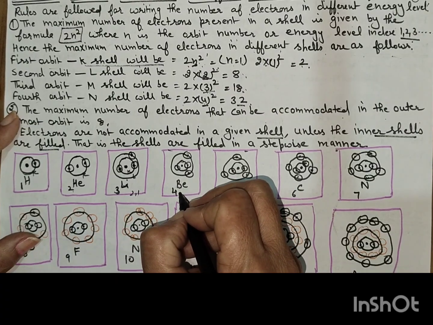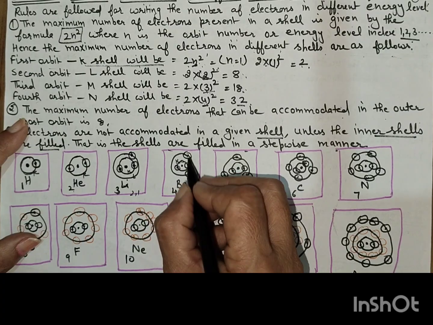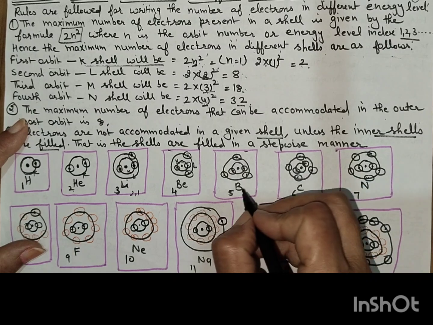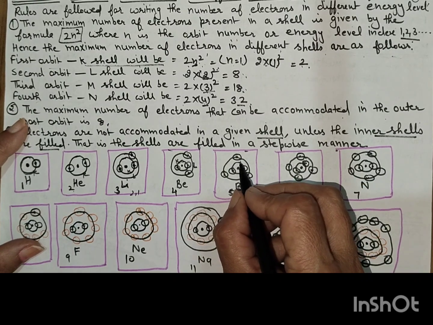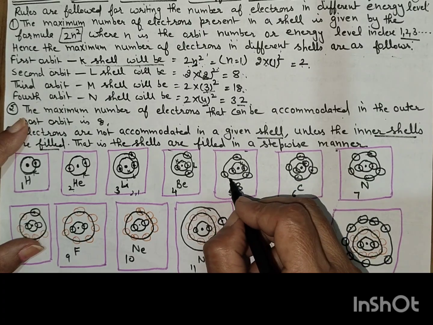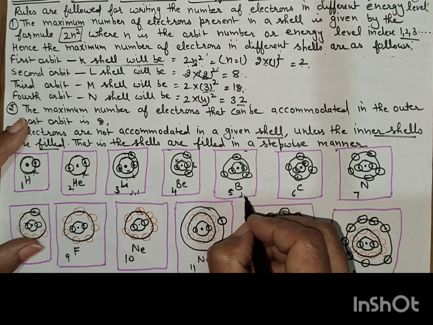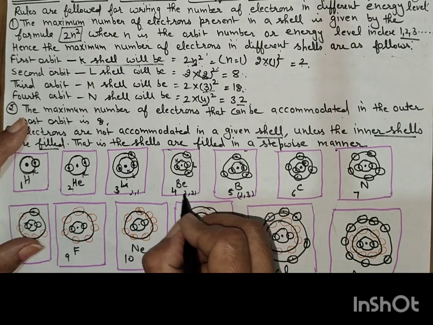Now beryllium is at 4: 2 electrons in the K shell and the next 2 arranged in the L shell. Next is boron at 5. The K shell consists of 2 electrons and the next shell consists of 3 electrons. The electronic configuration is 2 and 3.